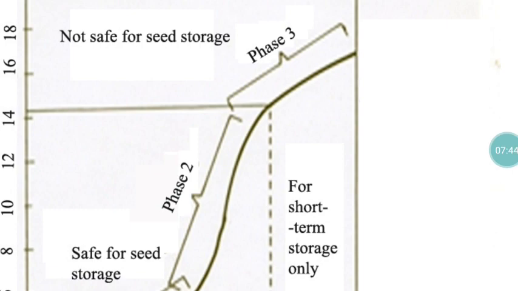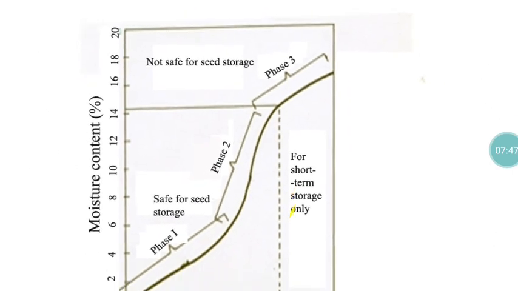For storage purposes, through the drying process, we try to eliminate the total free water molecules and almost all the adsorbed water molecules also. We should not disturb the bound water. If you try to eliminate that bound water, definitely it will induce biochemical processes like decomposition, oxidation, volatilization, that ultimately lead to loss of viability. So through the drying process, we have to concentrate on elimination of the free water and adsorbed water.